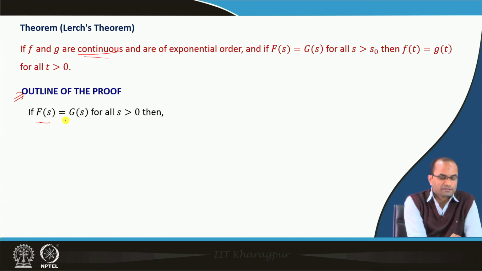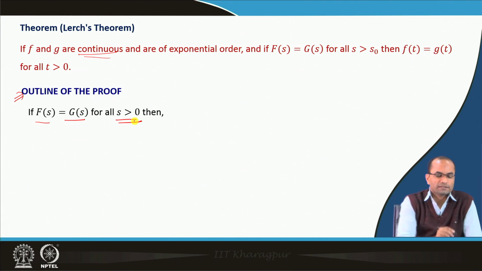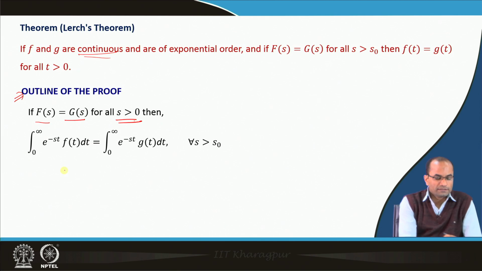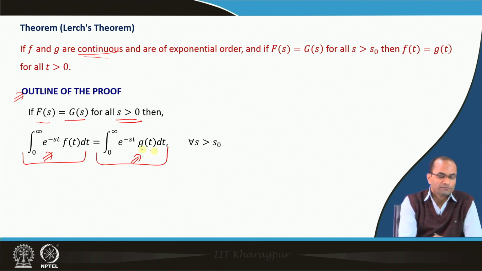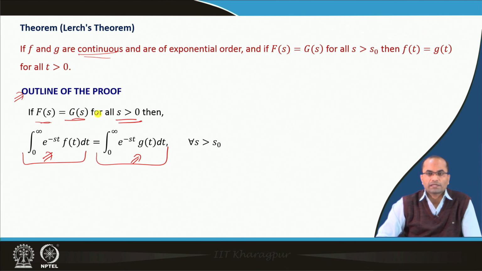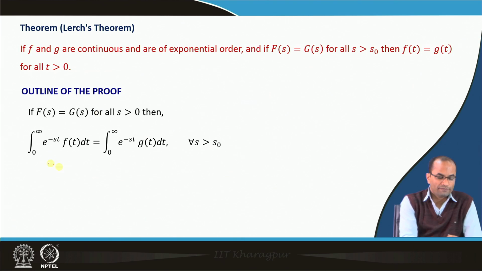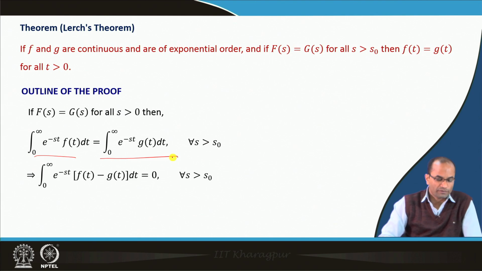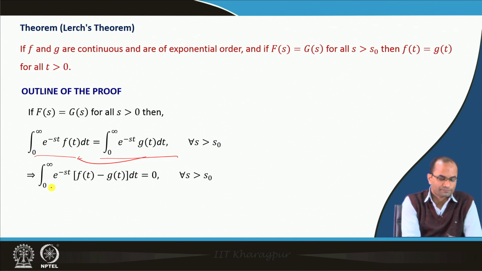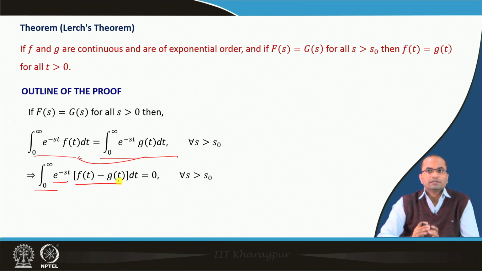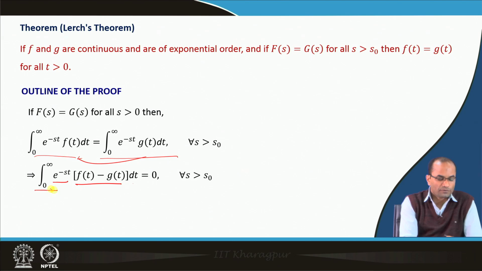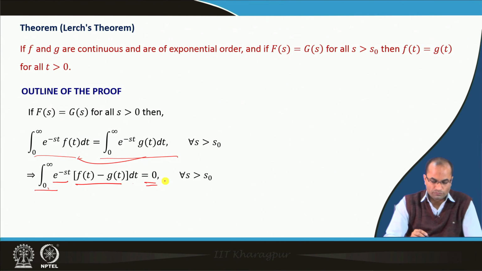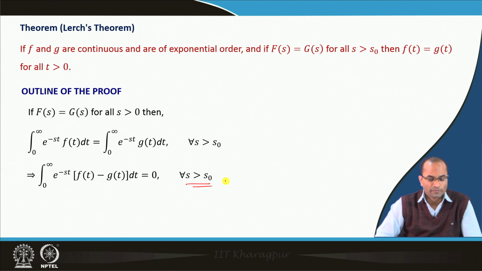So, suppose F(s) is equal to G(s) for all s greater than s naught. In that case, we have these two integrals equal, because this is the Laplace transform of f(t) and here we have the Laplace transform of g(t), which are denoted by F(s) and G(s) respectively. Having this equality, we can bring everything to the left hand side. Then we have the integral of e power minus s t times f(t) minus g(t), integrated over t from 0 to infinity, and that is equal to 0 for all s greater than s naught.